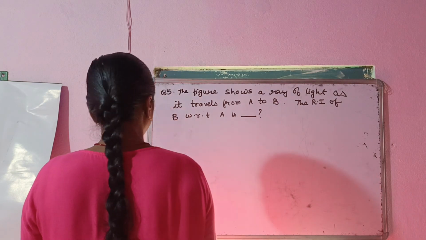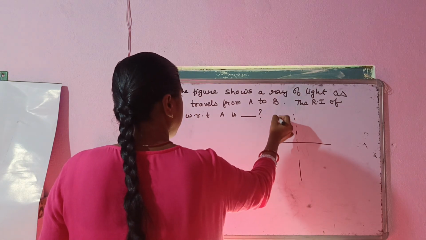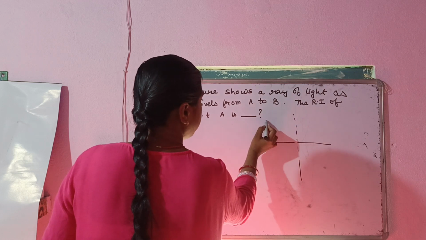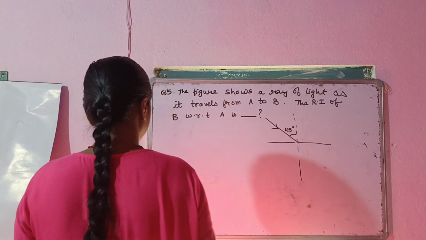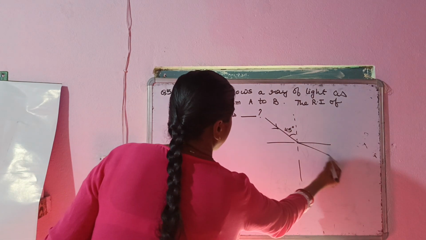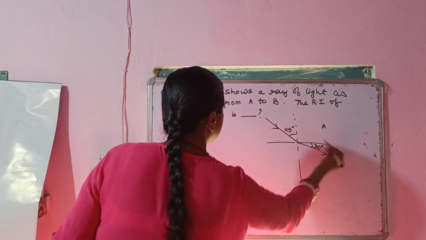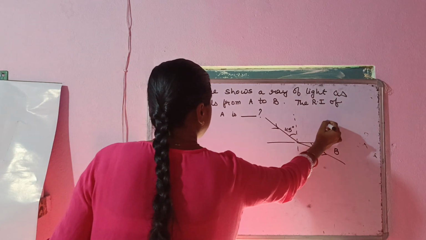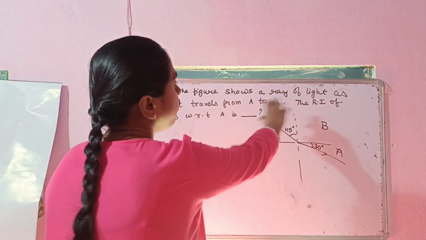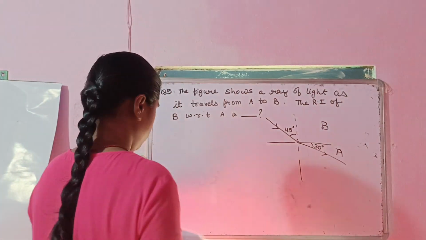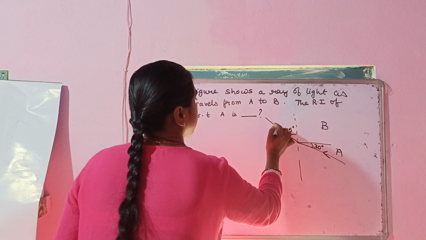Here you are given a diagram in which two angles are given. Let's say this angle is 45 degrees, and the ray of light is incident on this, and then there is another ray of light such that this angle is 30 degrees. This medium is A and this medium is B. Okay, sorry, this medium is B and this medium is A. Light is entering from B to A. So this figure shows a ray of light as it travels from A to B. So the arrow will be like this, A to B.